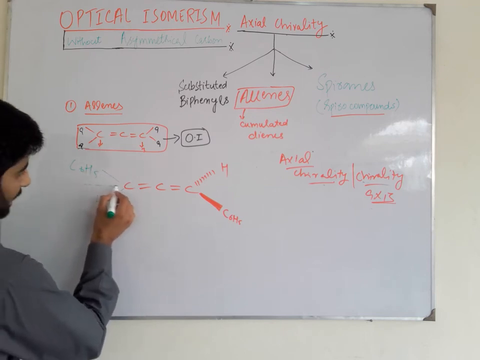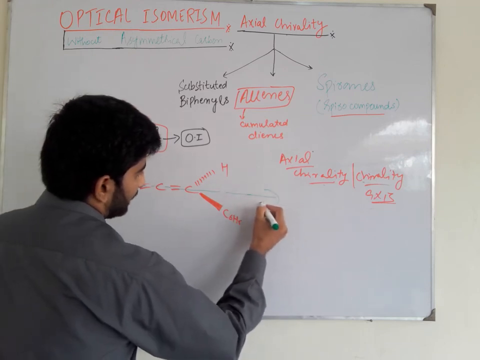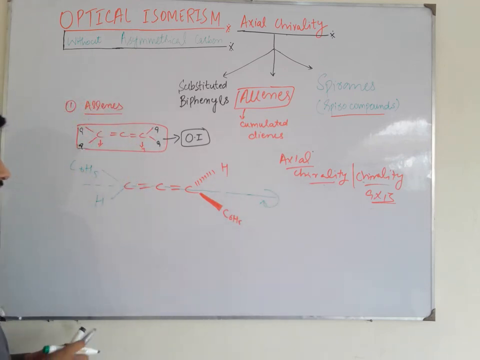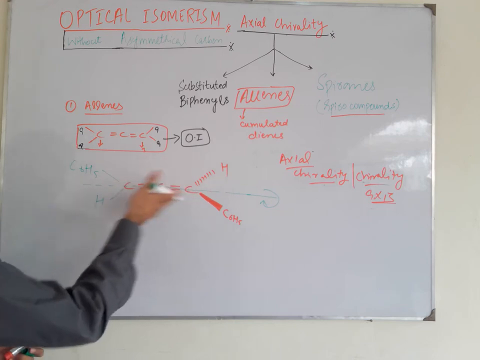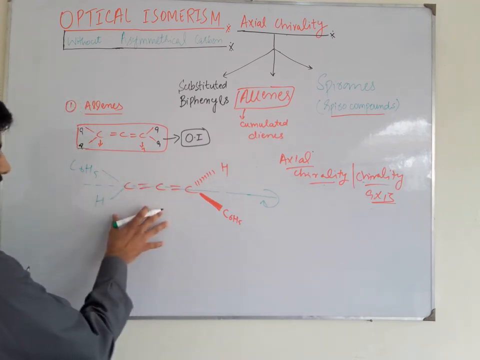So there is a chiral axis present here. This axis is called the chiral axis, about which the non-planar rearrangement of these groups results in a stereoisomer that is non-superimposable on its mirror image.